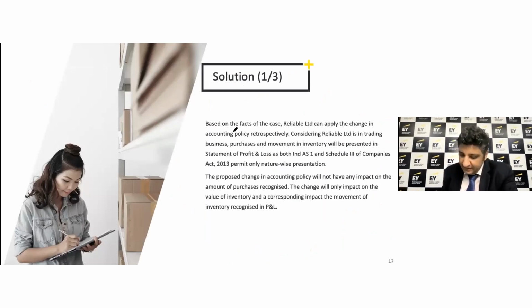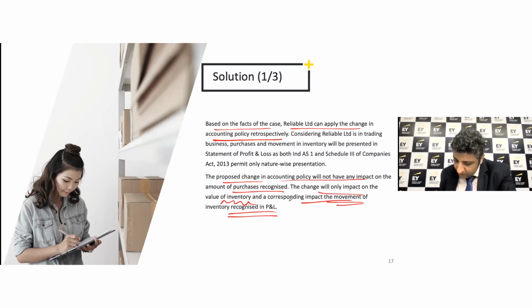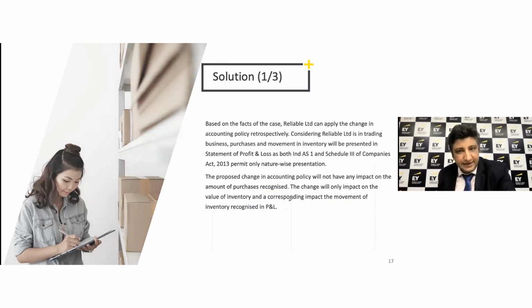We are saying that based on the facts of the case, Reliable can apply the changes in accounting policy, of course, retrospectively. So the proposed change will not, of course, change the purchases, but it would impact the inventory and the movement of inventory, which was recognized in the profit or loss account, which basically is your eventual profit, which is coming into the balance sheet in the name of retained earnings, right?